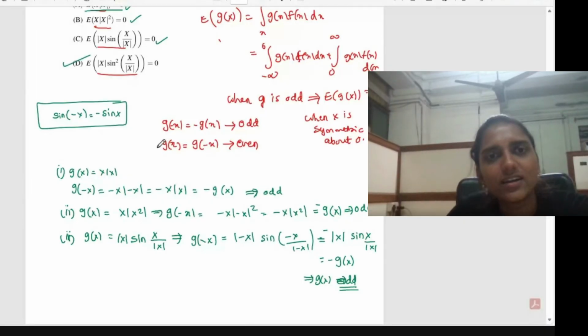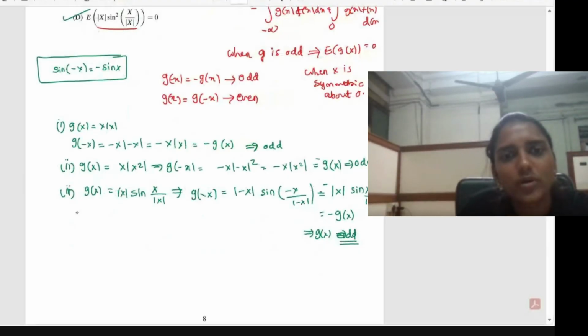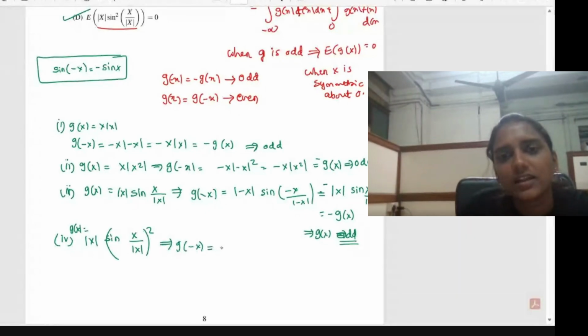And how is it D? In the fourth option, we take g of x equal to mod x into sine x by mod x the whole square. So what is g of minus x in this case? That is equal to mod x into sine of minus x divided by mod minus x, the whole square.